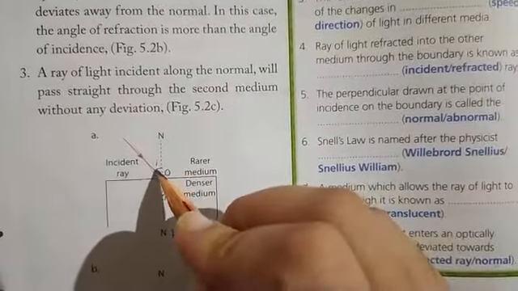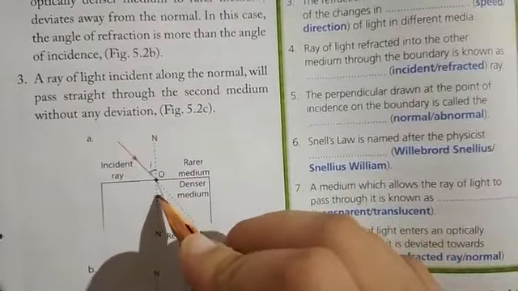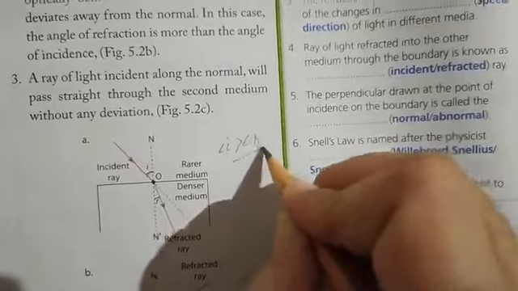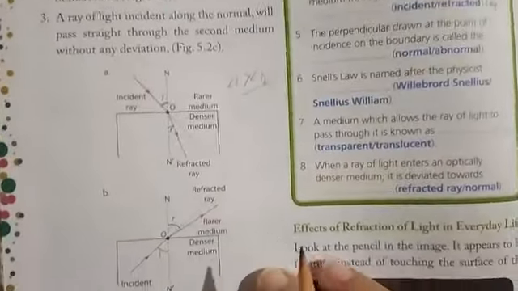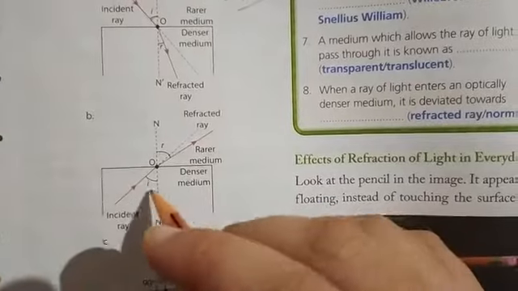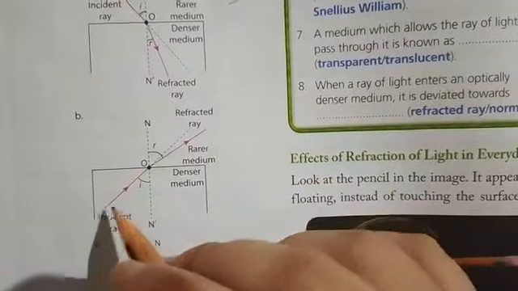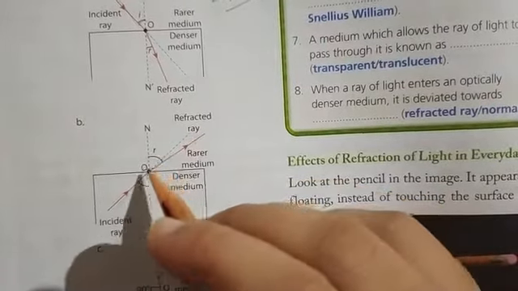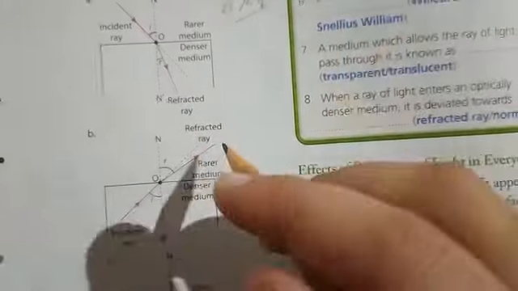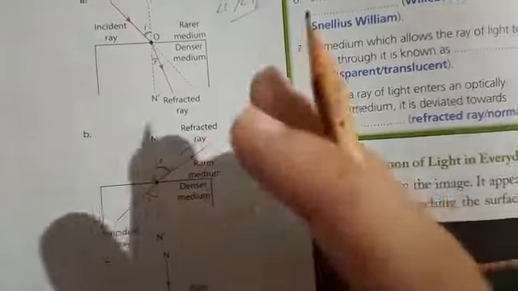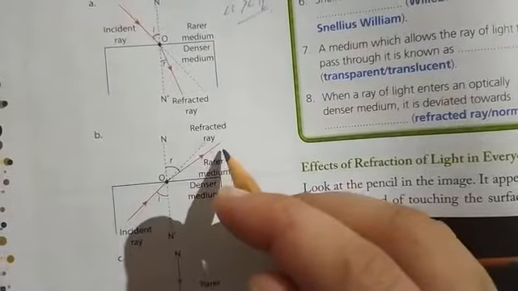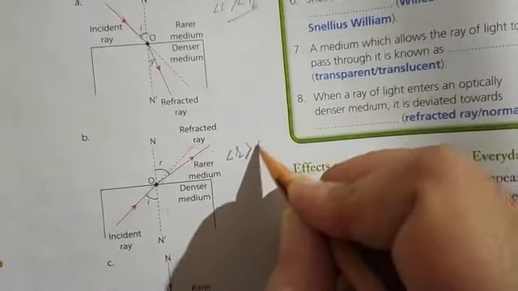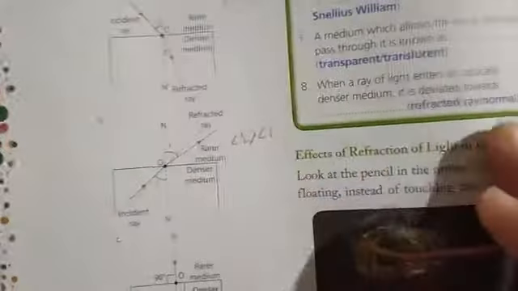And here you can see the angle of incidence is i, and this is the angle of refraction, and you can see that the angle of incidence is greater than the angle of refraction. This is the first case. Second case is that when a ray of light travels from the denser medium to rarer medium. Now the ray of light is coming in the denser medium and then enters the rarer medium. Then what happens when we draw a normal? The path of light should be like this, but it will bend away from the normal, and we can see that the angle of refraction is greater than the angle of incidence. This is the second case.